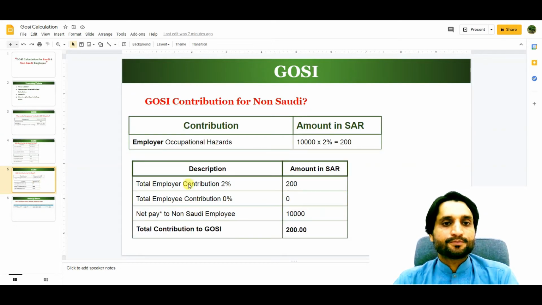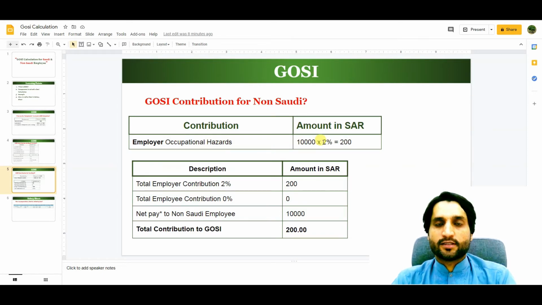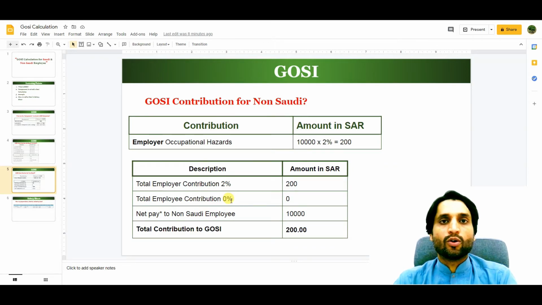Next, the GOSI contribution for non-Saudis. Only the employer is liable to pay this contribution. The employee is not involved because this is only for the work injury contribution. This is 2%: 2% of 10,000 will be 200 from the employer. So the total employer contribution for a non-Saudi is 2%, which is 200. The total employee contribution is 0% in this case. The expatriate does not pay or have any deduction from his salary for GOSI.